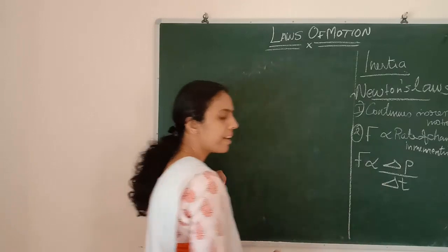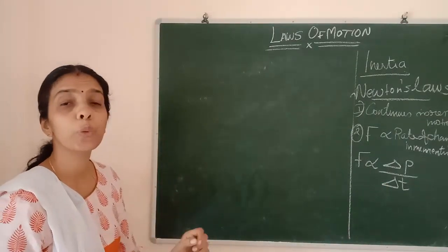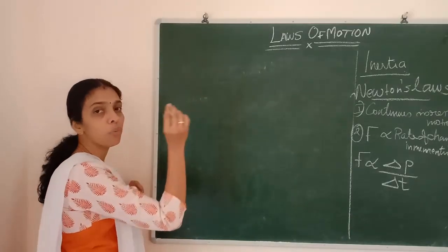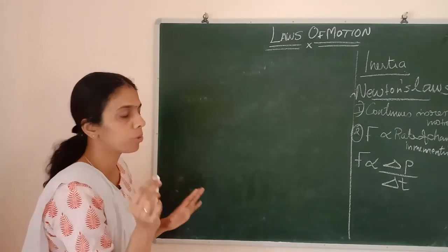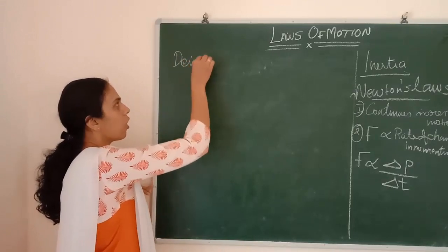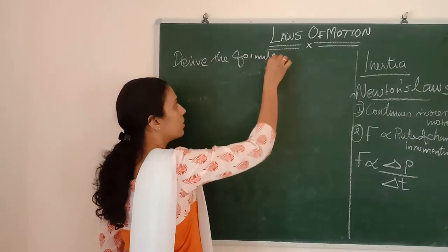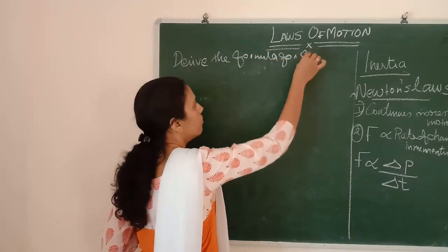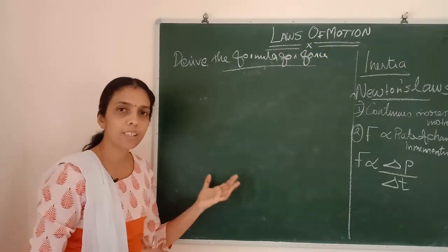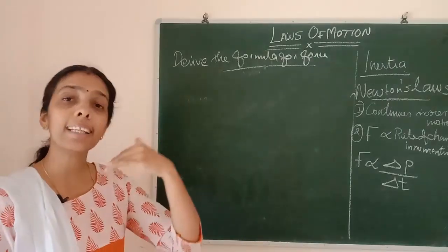Now we are going to derive a formula for force from Newton's second law of motion. So from Newton's second law, how can we derive the equation of force? Derive the formula for the force acting on a system. While we are talking about these forces, which kind of force is it? It is external forces.